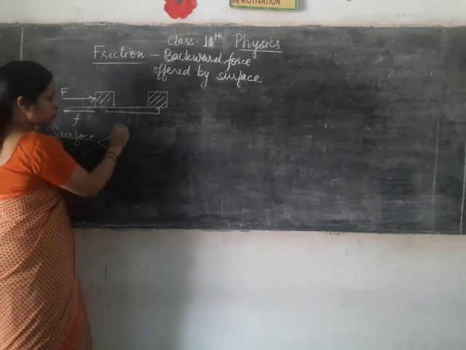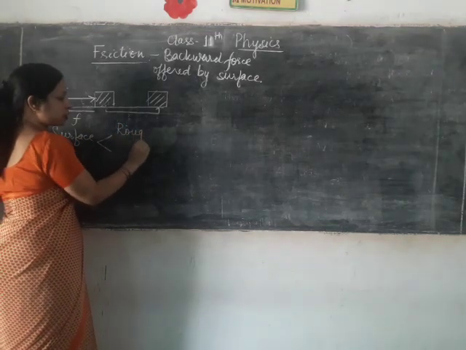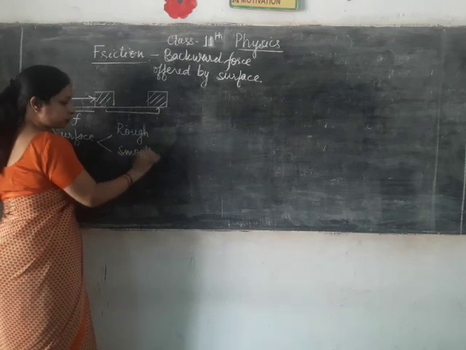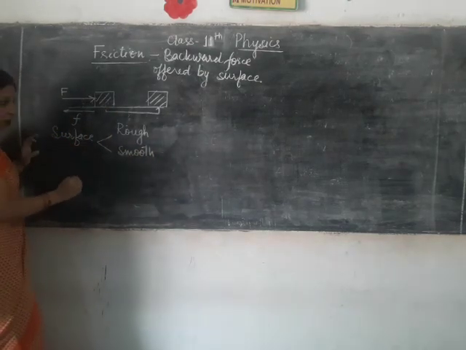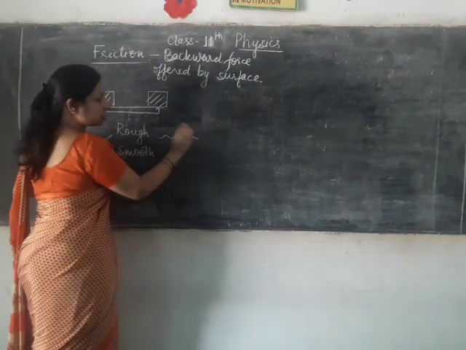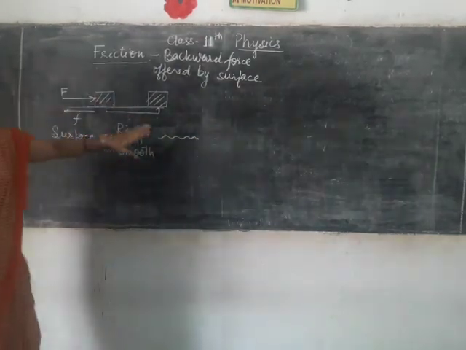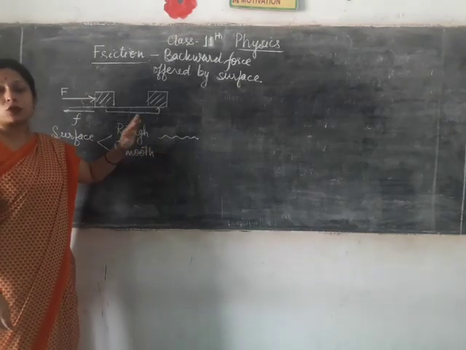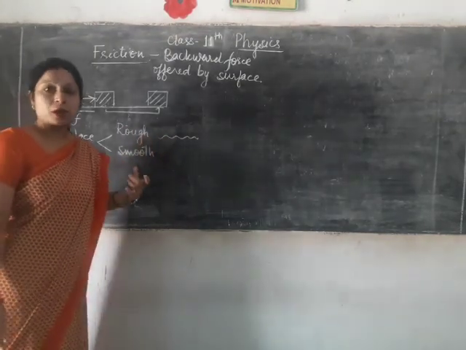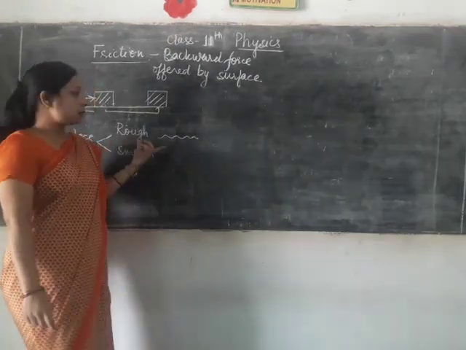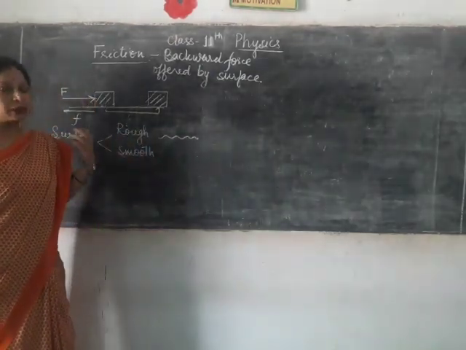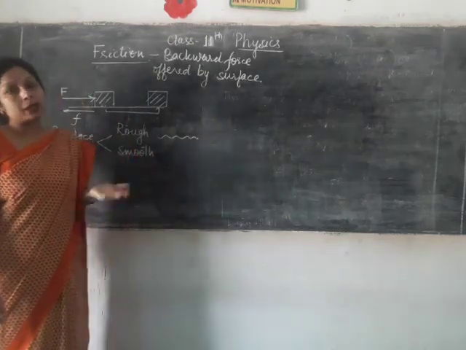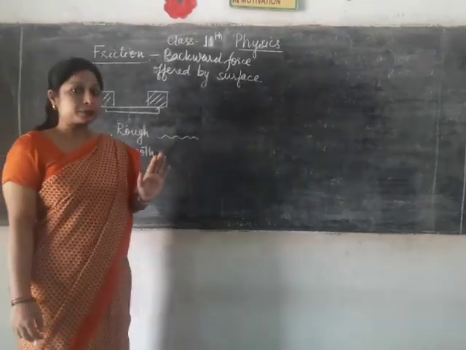There are two types of surface, one which you call rough surface and another one which is called smooth surface. If the surface is not even, it is irregular, then it is a rough surface. And if you want to displace or move any object on such a surface, then the friction will be more, ज़्यादा friction मिलेगा और उस वजह से आपको ज़्यादा force लगाना पड़ेगा उस object को हटाने के लिए.